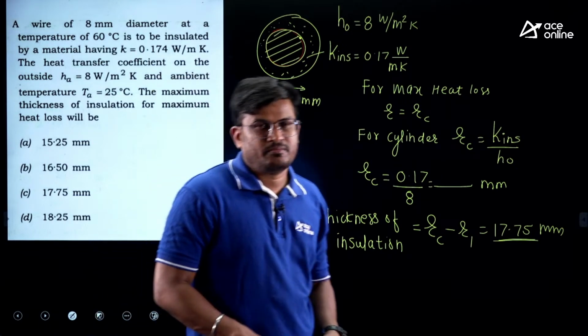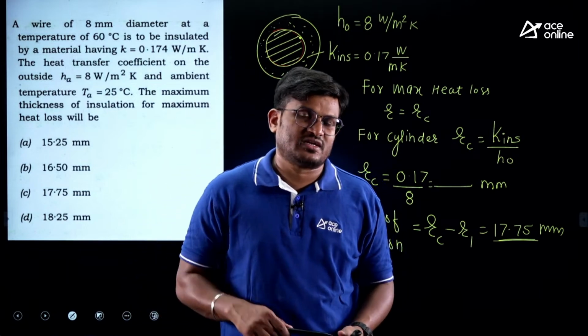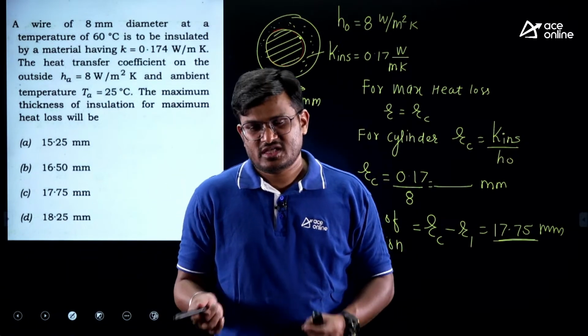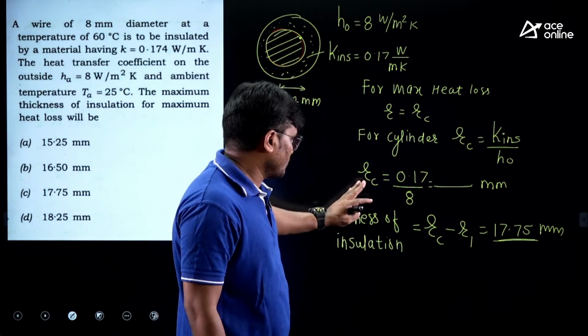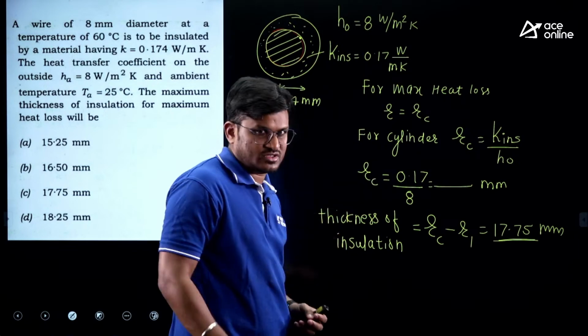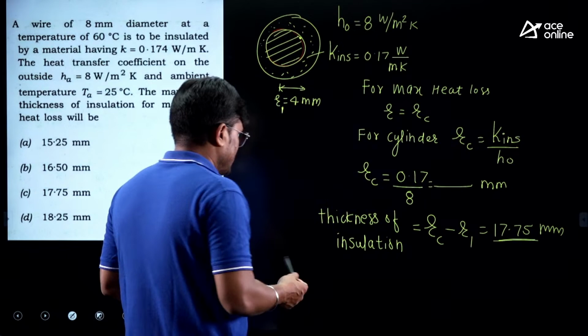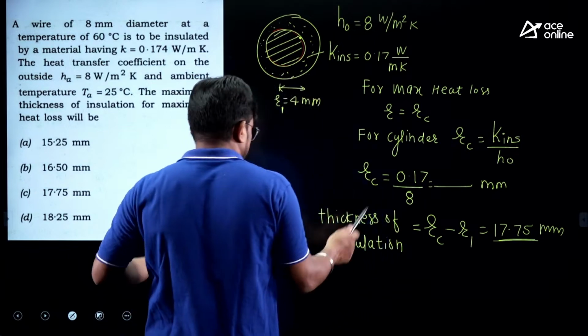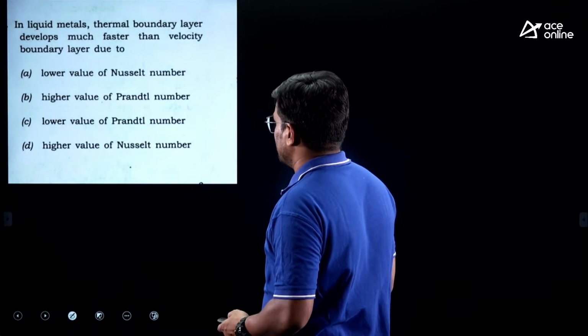So please be careful. In critical thickness, you have to understand whether he asks critical radius or critical thickness. Thickness means RC minus R. Critical radius means only the RC value. Most of the time students get confused. They are unable to understand whether it is thickness or radius. So please make sure, this type of questions are very common. Next one.